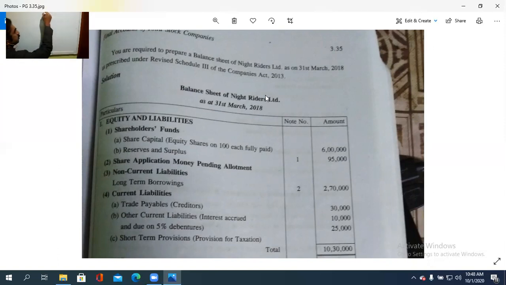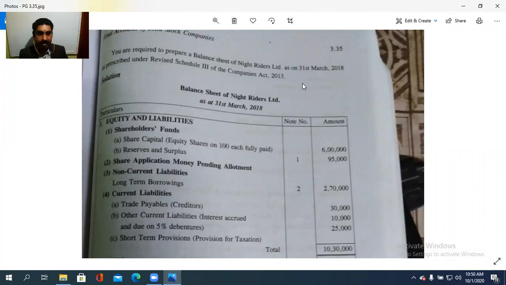So firstly, here, equity and liability, that is the shareholders' funds.